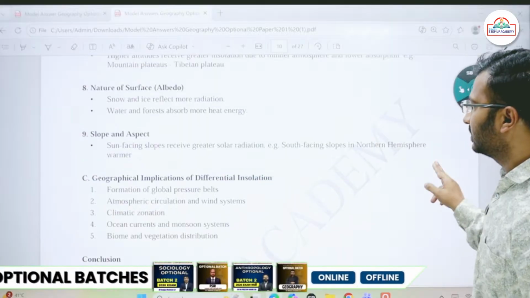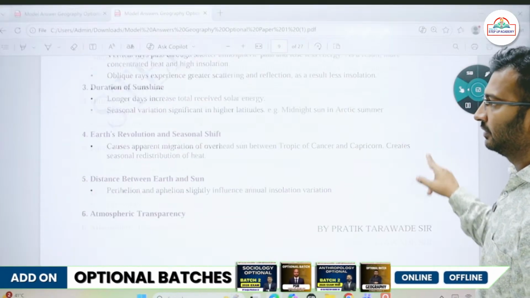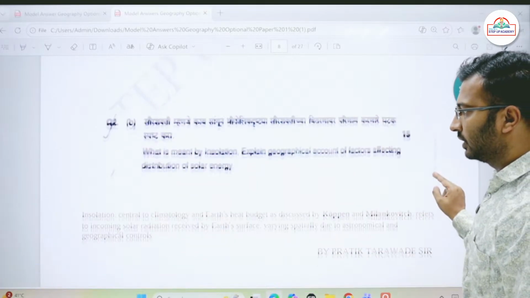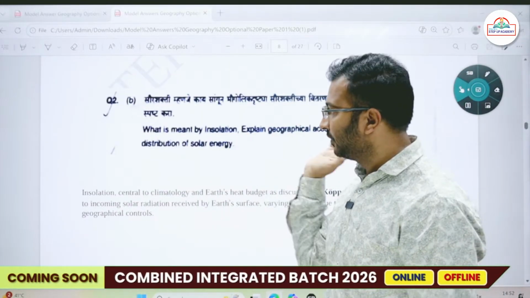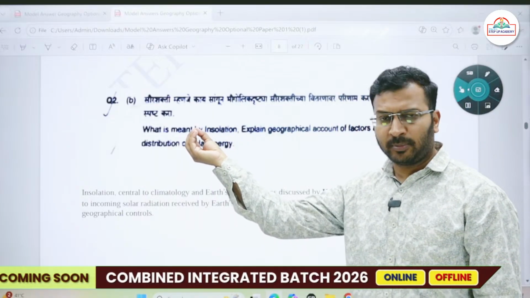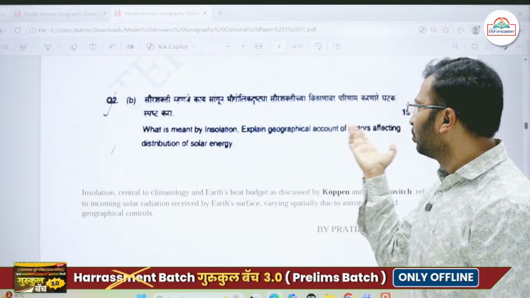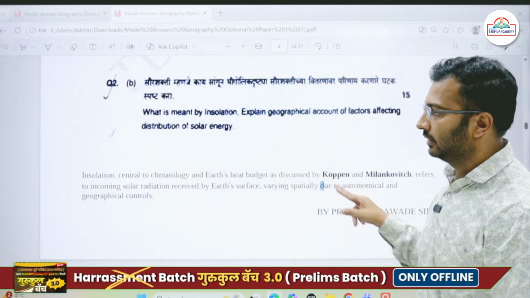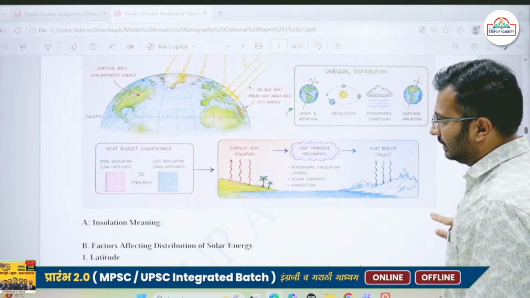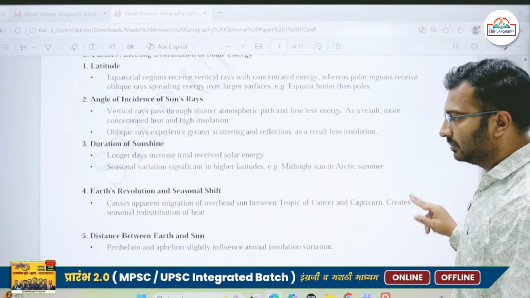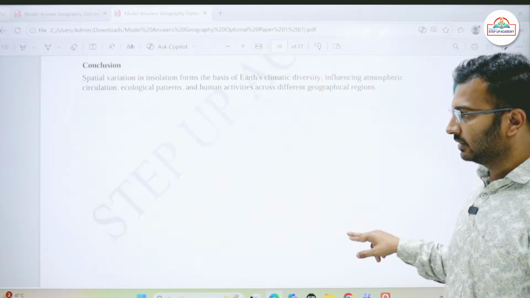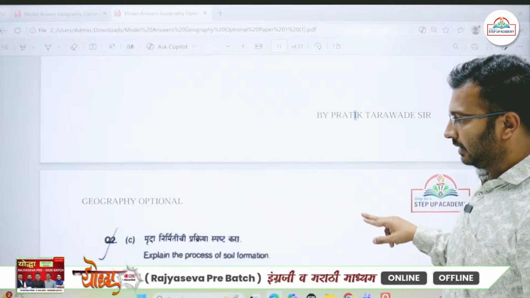So I hope this second question is clear to you. Okay, don't simply write in one line what is meant by insolation and leave the answer. It is a 15 marker question. Had it been a 10 marker question, then it was fine. Explain a little bit about insolation in brief and then go on to jump to the geographical factors. ठीक है, so थोड़ा lengthy लिखना पड़ता है, optional का paper है तो ठीक है, अच्छे अच्छे डायग्राम्स, प्रैक्टिस दीज डायग्राम्स. ठीक है, आई विल बी शेयरिंग दिस पीडीएफ्स विद यू. ठीक है, इसको प्रैक्टिस करो, बहुत इंपॉर्टेंट है.